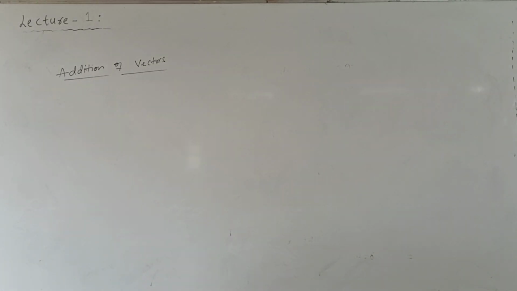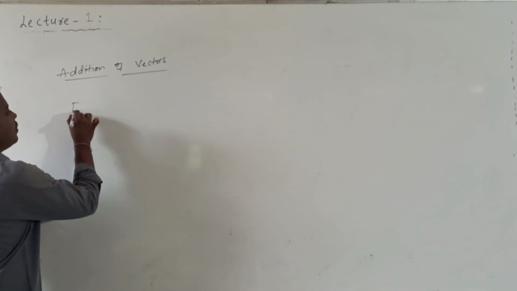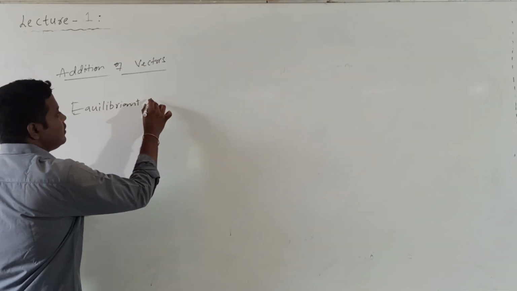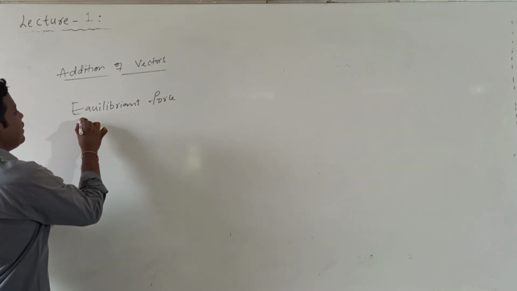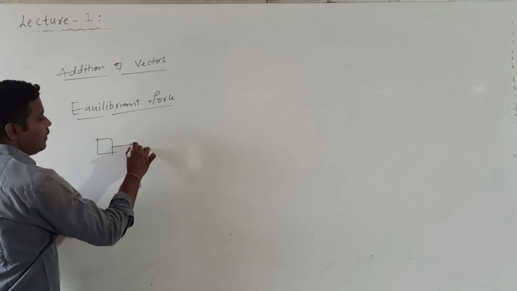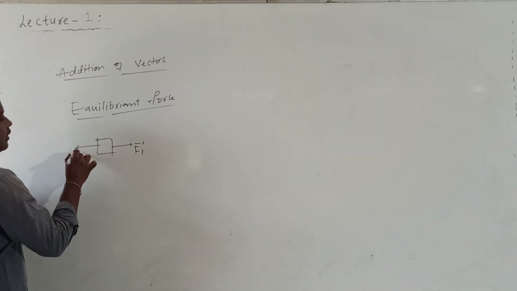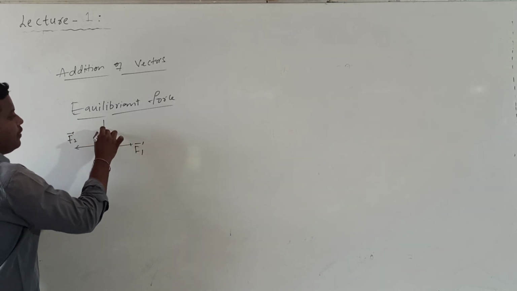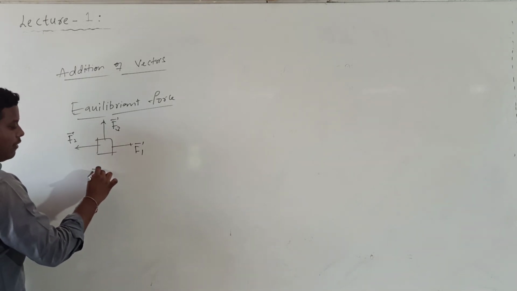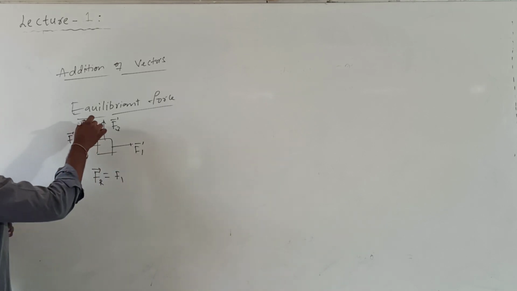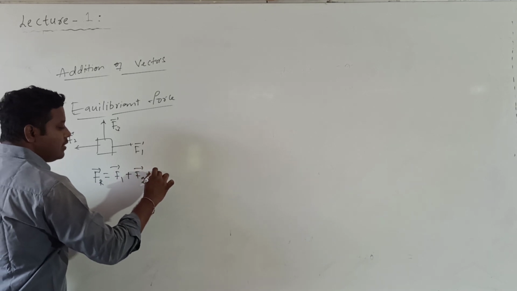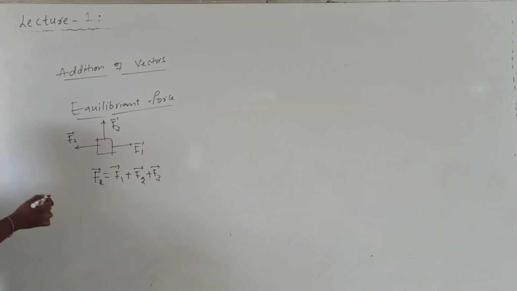Next, what is the meaning of equilibrium force? For example, three forces are acting on a body. Let us suppose one is F1 bar, another is F2 bar, and another is F3 bar. Then the resultant of the three forces, let me call it FR bar. Actually here they are mutually perpendicular, but I will not write that as it is not necessary. FR bar is the resultant of F1 bar, F2 bar, and F3 bar.